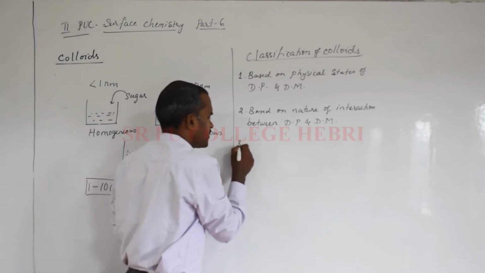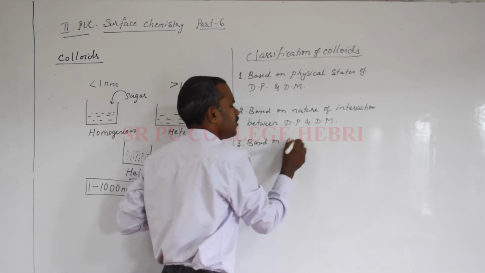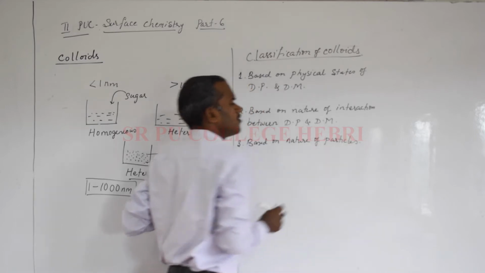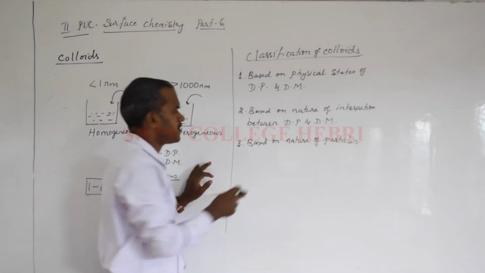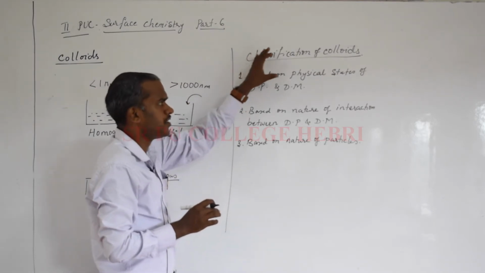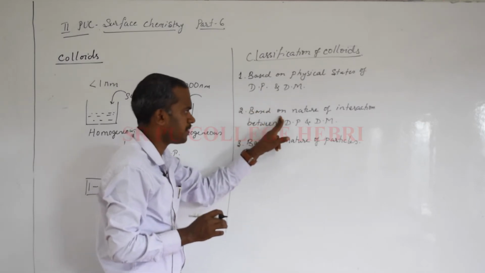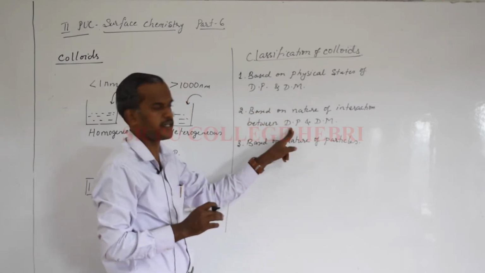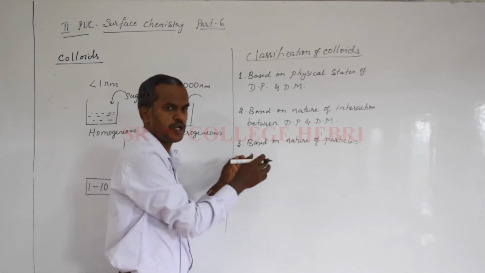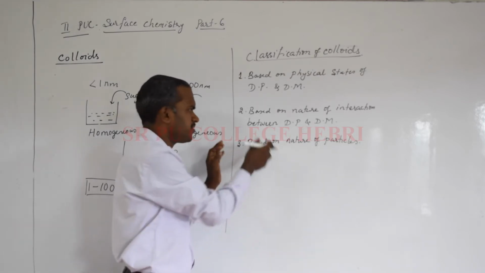The third basis for the classification is based on the nature of particles of the dispersed phase, how they are arranged. So remember, colloids can be classified based on the physical states of the dispersed phase and dispersion medium, based on the nature of interaction between them, and based on the nature of particles also. Is it a single molecule present? Is it smaller particles aggregating and forming a larger particle, or are they associated, something like that.